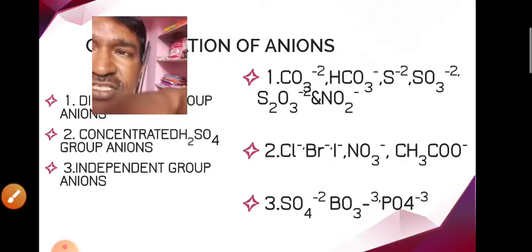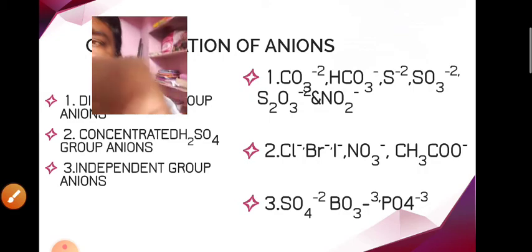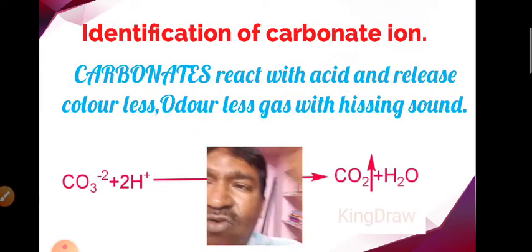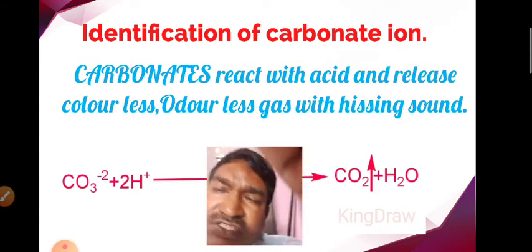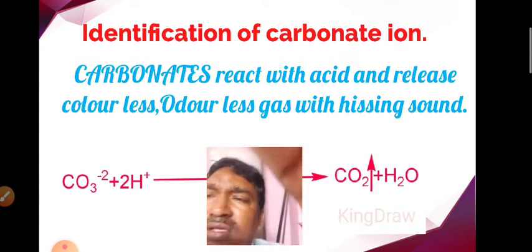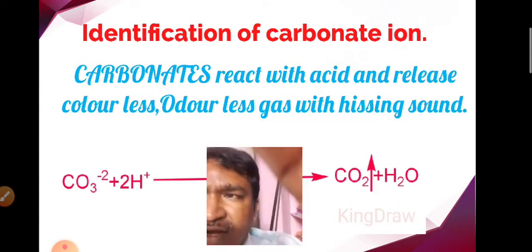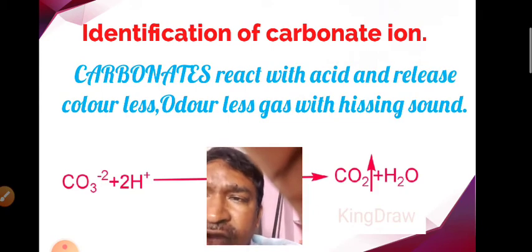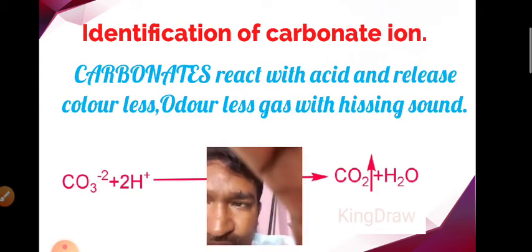Now we go for the identification and confirmation of the individual ions. First of all, we go for the identification of the carbonate ion. If a given salt mixture contains carbonate, we add dilute H2SO4.